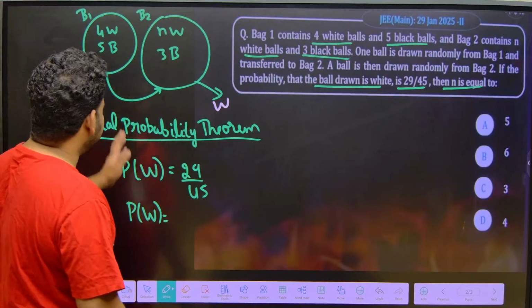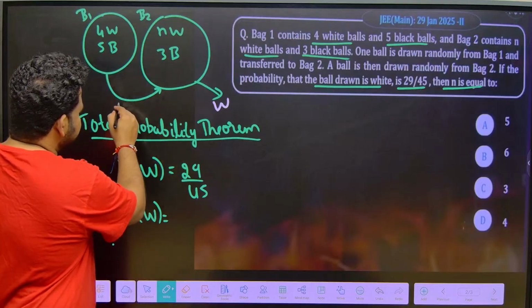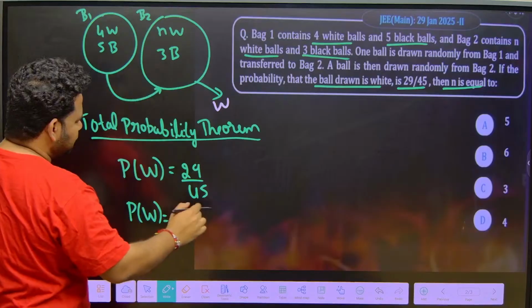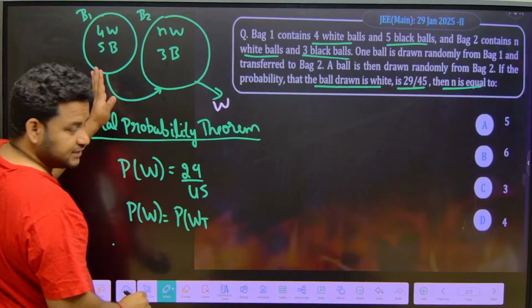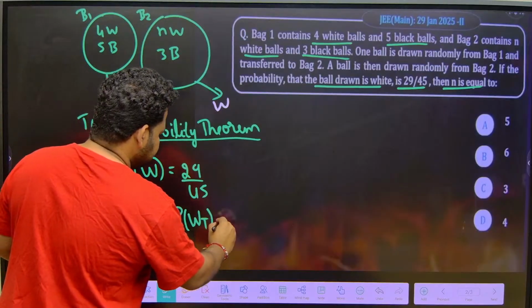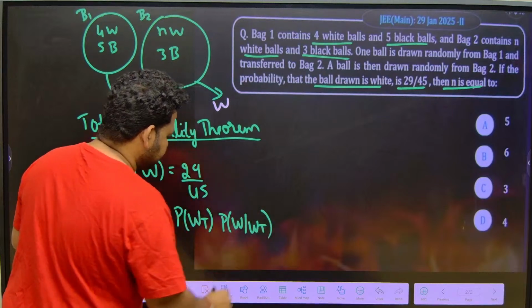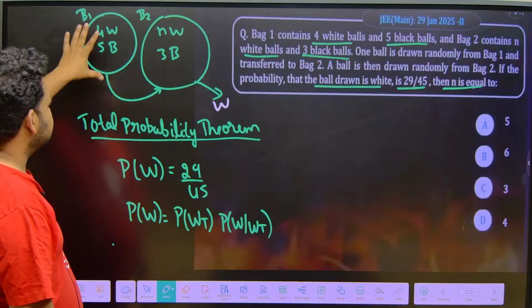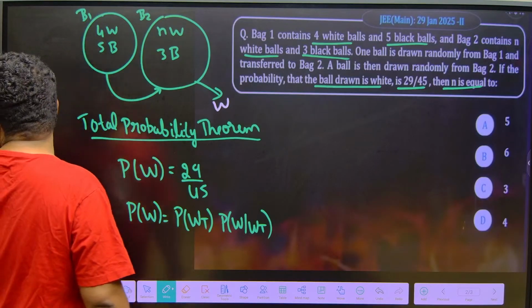So first suppose from here a white ball is transferred, assuming that from bag 1 a white ball is transferred, we have to consider the transferring also. White ball is transferred, then the probability of getting white, and also a white ball is transferred. Bag 1 has 4 white balls and 5 black balls.